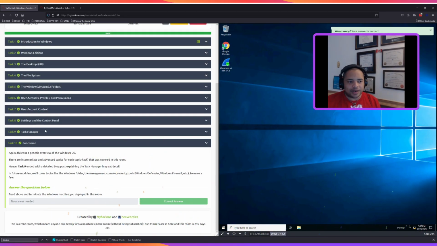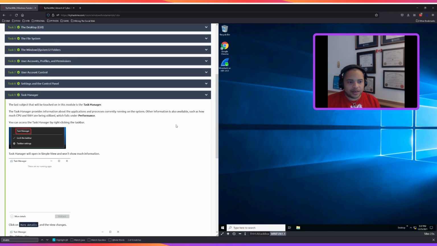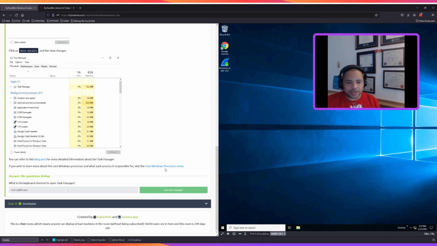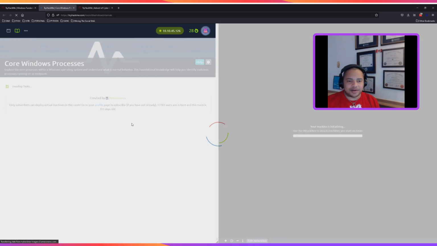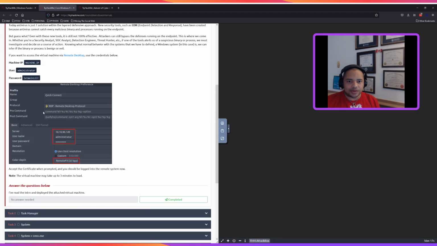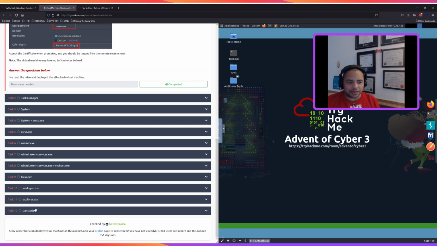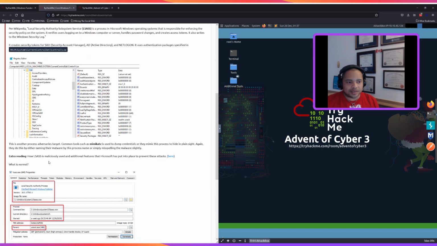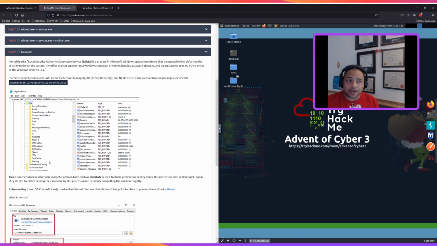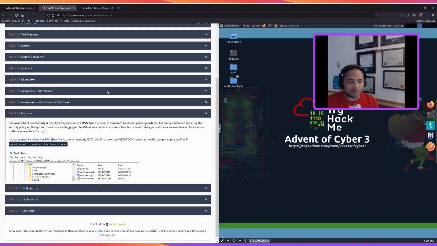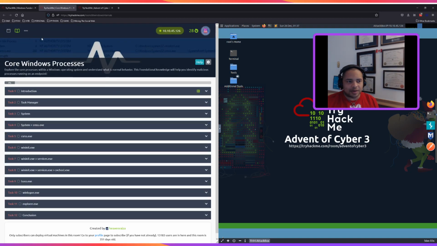And we're going to go and highly recommend you go back to Task 9. Go check out all these core Windows processes rooms that they got here. So you can go and do all these awesome rooms, get some good skills on them. These are important processes. So LSASS, with all the security deets, go dump some hashes, get some passwords.